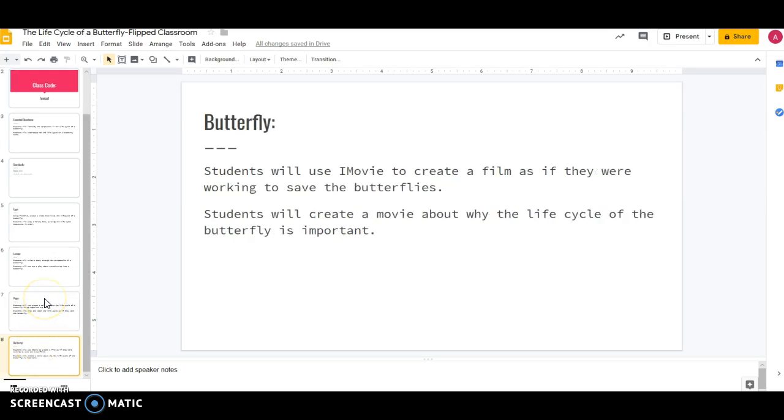And lastly, the butterfly. They'll use iMovie to create films as if they're working to save butterflies and convince the audience why we should save the butterflies. And they will create a movie about the life cycle and why it is important.